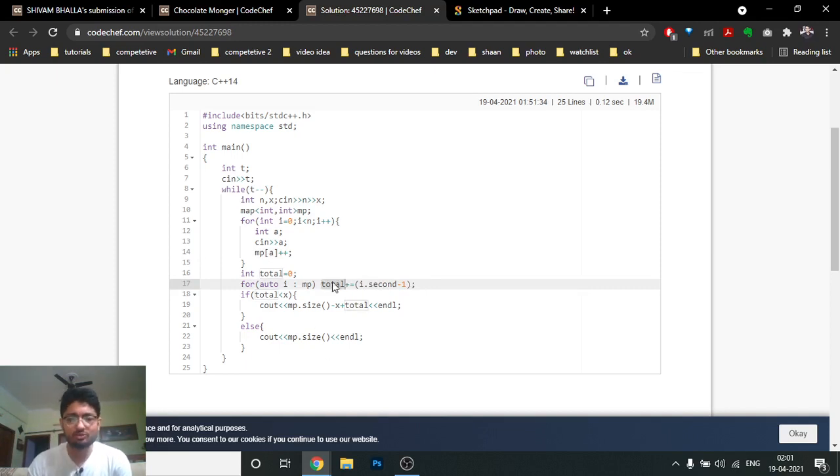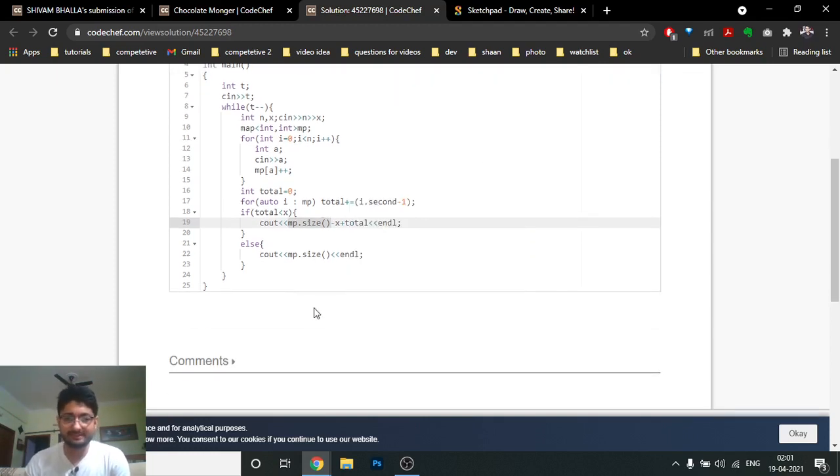If this total is greater than or equal to x, then the answer, the total of candies Sabrina has eaten, is the size of the map. But if the total is less than x, then I have to subtract some. The total number of candies Sabrina might have eaten is the size of the map, but I have to subtract the candies which are left, which I have to give more to the brother, which is x minus total. So that difference we subtract from the map size, and that's the whole answer.